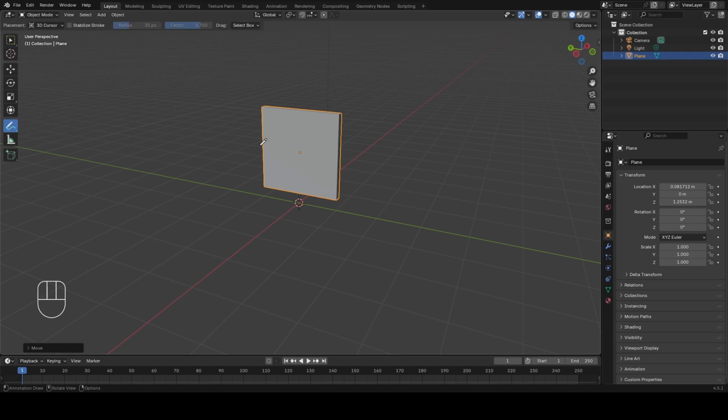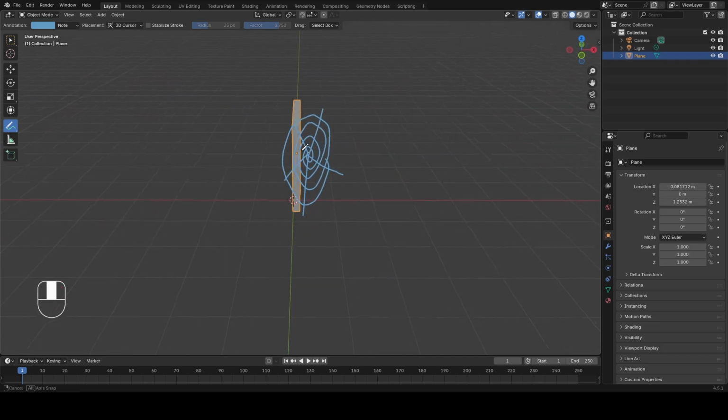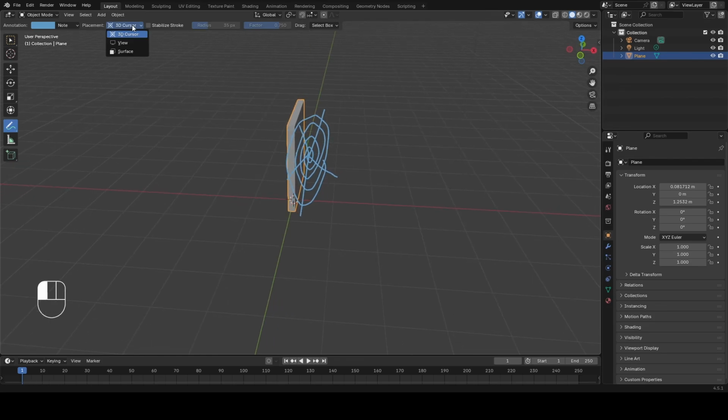Now let's select annotate pencil, and I will start drawing my lines for cell fracture. Oops, make sure you draw on the surface of the object. So let me delete this one and start again.